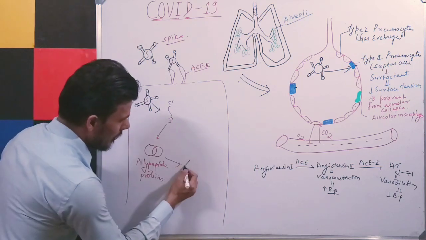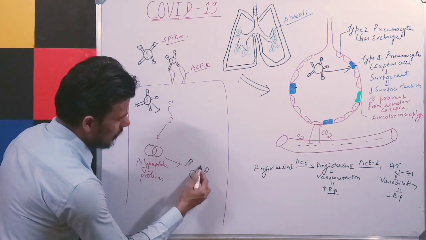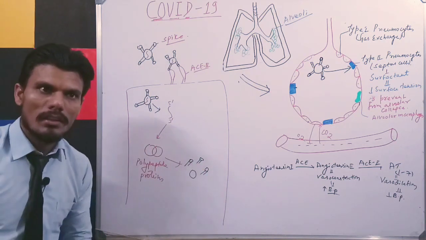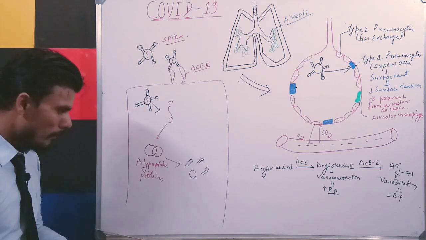So they will form the spike protein and then the membrane structure, right? Whatever structure is needed for the new virus, all these are formed by polypeptide protein.